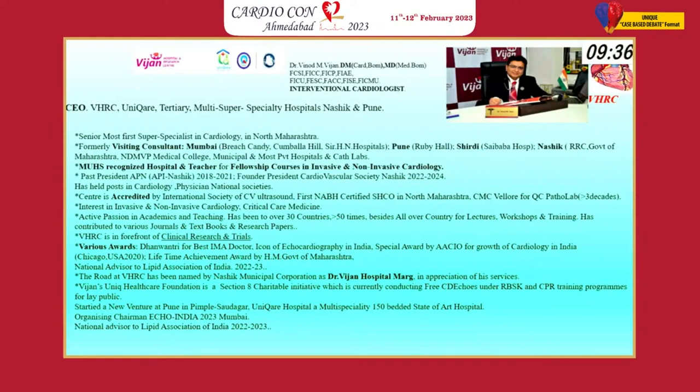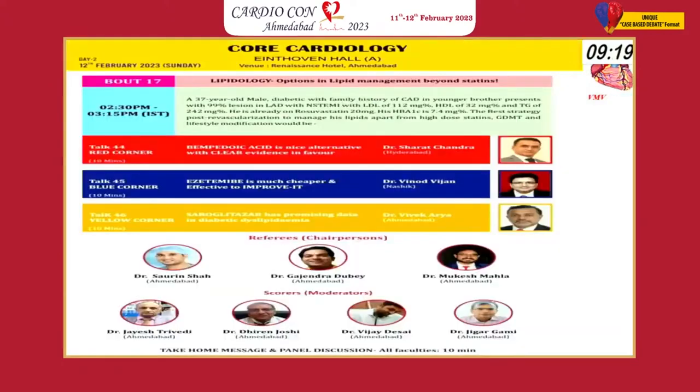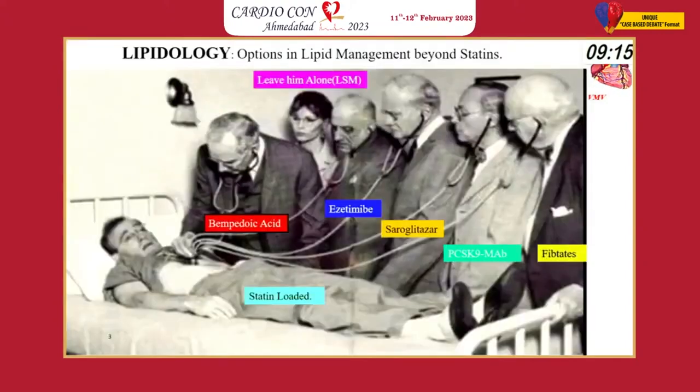So my topic, which I said earlier, is the case we have seen. A young person, already alluded to by my friend Sarat, who has NSTEMI and a family history, because the younger brother has a mixed dyslipidemia. He is diabetic, and we are going to see what best we can do.